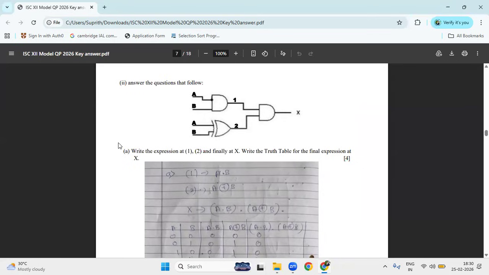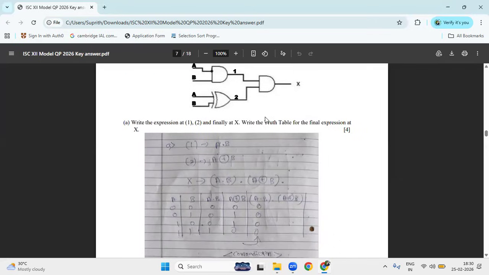In the question, he has given a line: there are two variables, one is an AND gate, one is a XOR gate, and one is an AND gate, right? So 1 is A into B, 2 is A XOR B, and X is A into B into, sorry, A XOR B. What is the meaning of A into B? It's a multiplication. There are two variables, so you have to write the two variable truth table: 0 0, 0 1, 1 0, 1 1. So A into B: 0 into 0 is 0, 0 into 1 is 0, 1 into 0 is 0, 1 into 1 is 1.